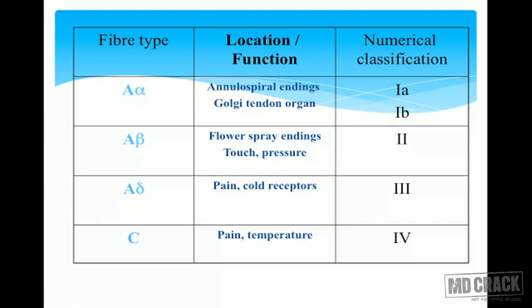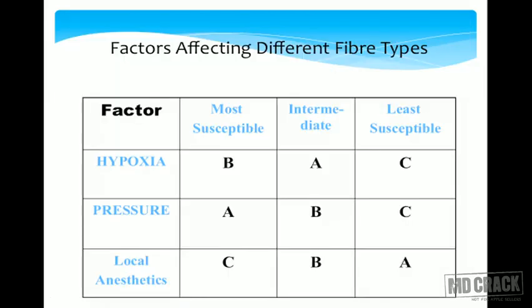There is also another nomenclature for these nerve fibers. This is called numerical nomenclature. So if you look at this table, A alpha fibers can also be called type 1A and 1B fibers, whereas A beta fibers can also be called type 2 fibers. A delta fibers are also called type 3 fibers. This nomenclature holds mainly true for the sensory system, whereas C fibers are also called type 4 fibers.